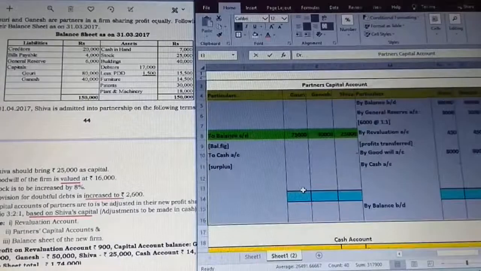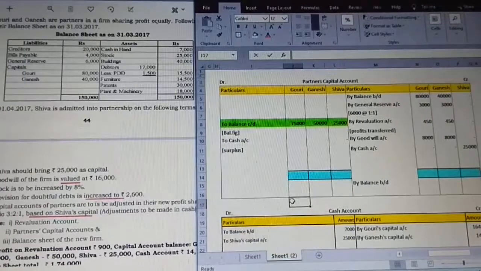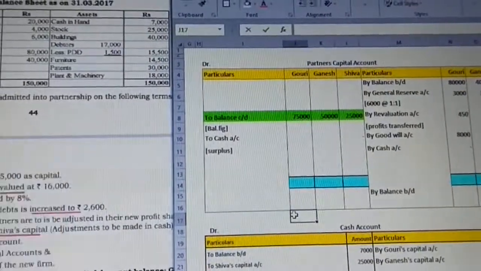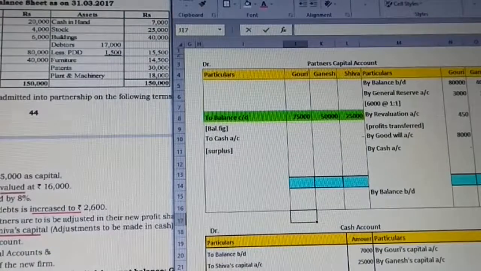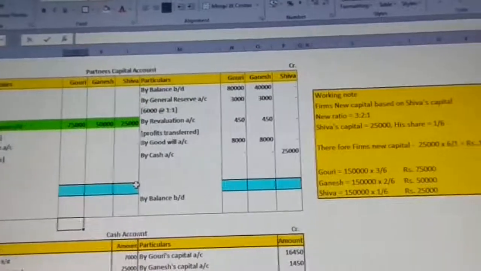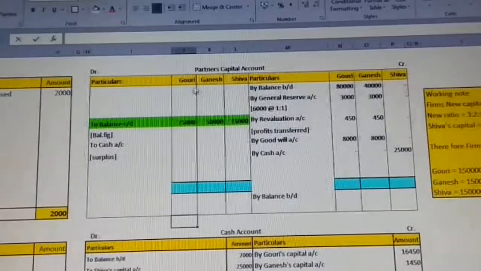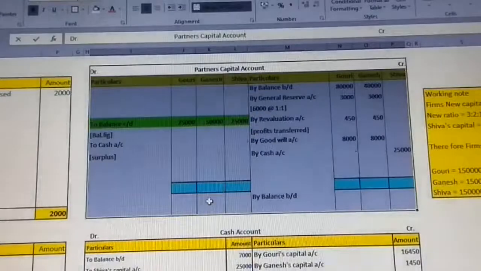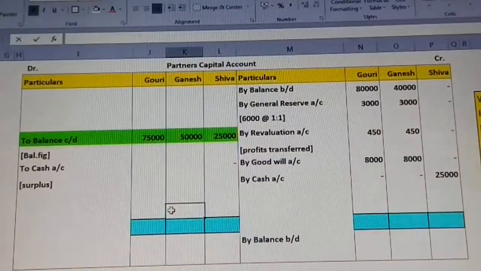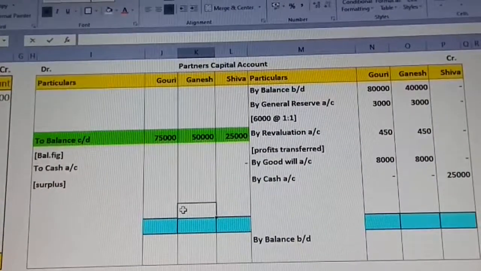Now just observe how we are going to check which side is greater. Now concentrating on the partners' capital account, let me maximize it so it's easy for us to concentrate on the calculation. Now just observe it properly. It's clear and visible.